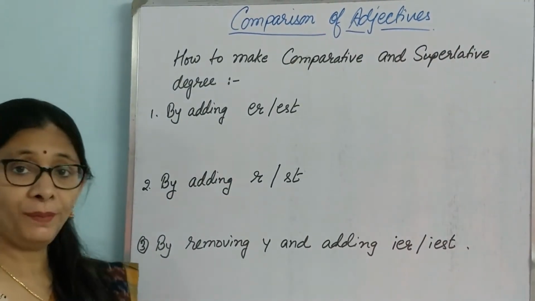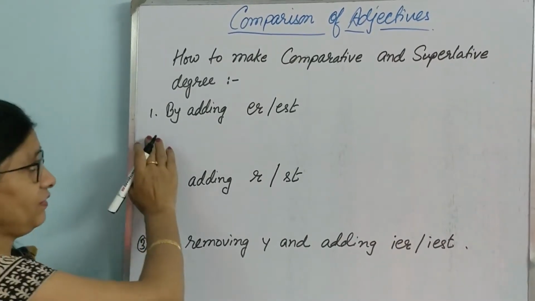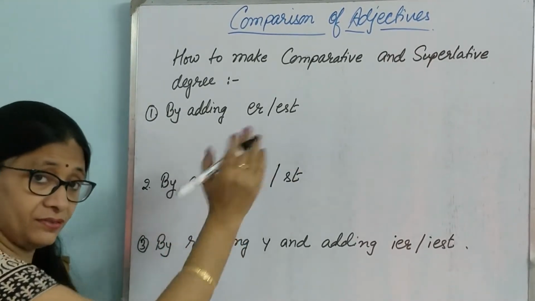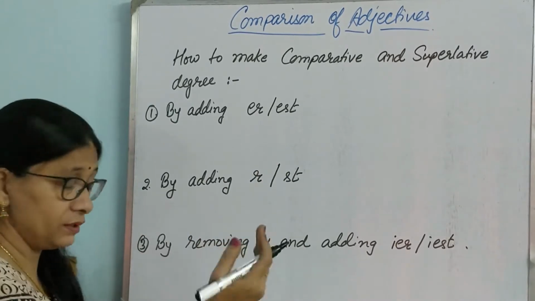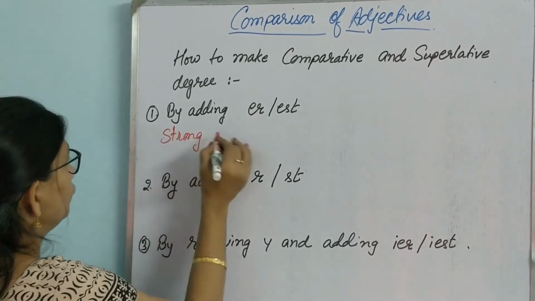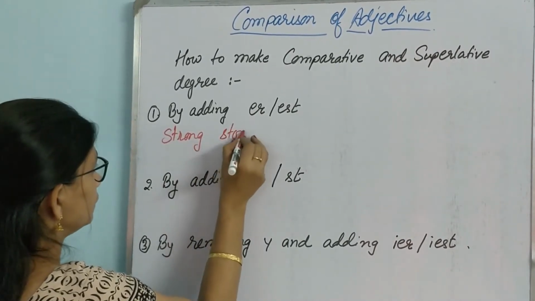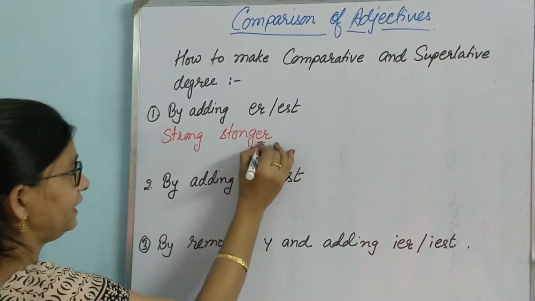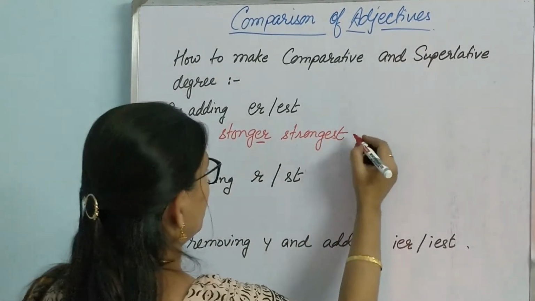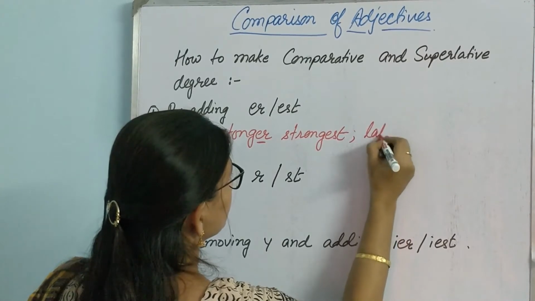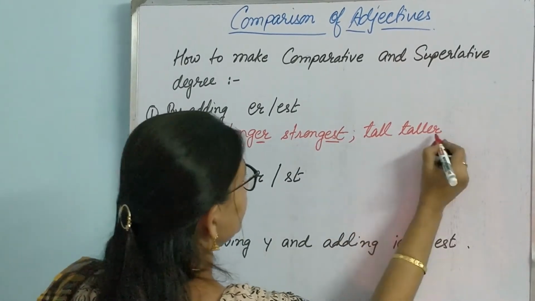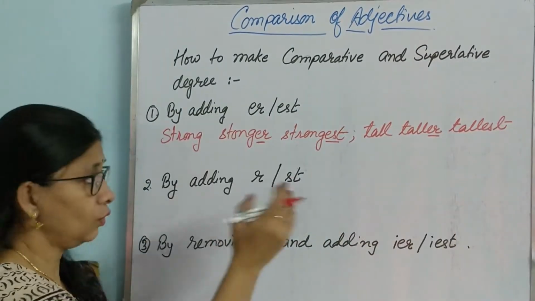So students, let us see how we make comparative and superlative degree. First is by adding ER or EST. Simply adding these to the word, like strong. I am writing them together, stronger. So we are just adding an ER. Strongest. Just ER or EST. Then tall. It will be taller. Just an ER is added. Tallest.